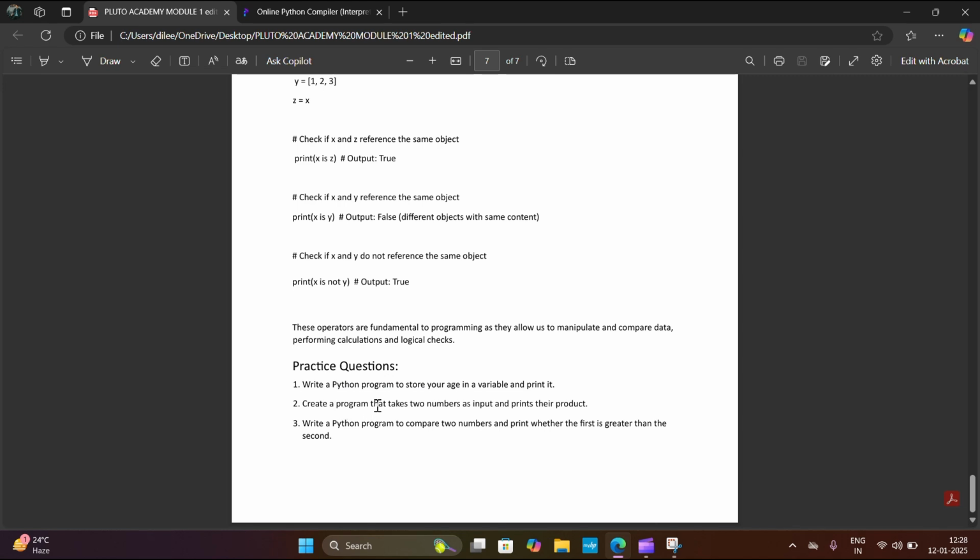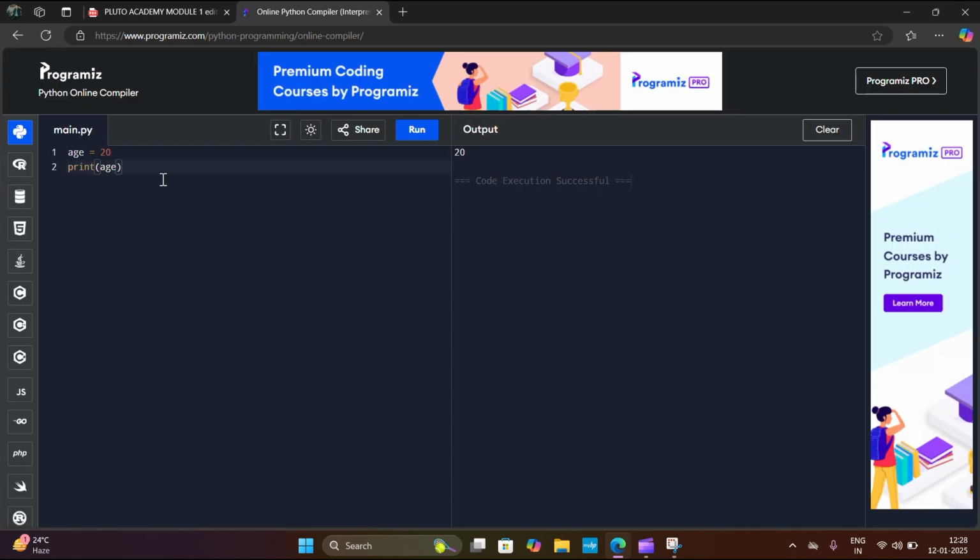Create a program that takes two numbers as input and prints their product. Okay. I have to create two variables and I have to use int of input because we are defining the data type. Enter the first number.